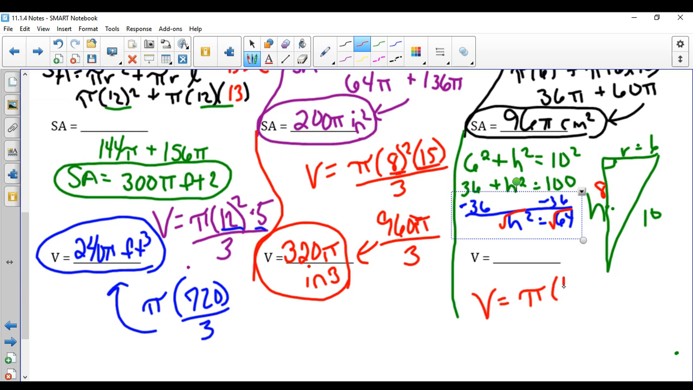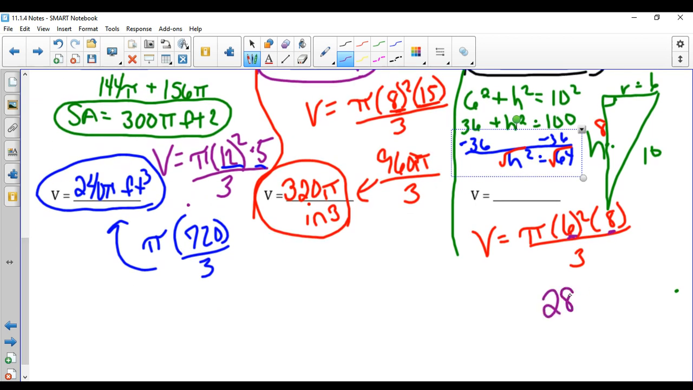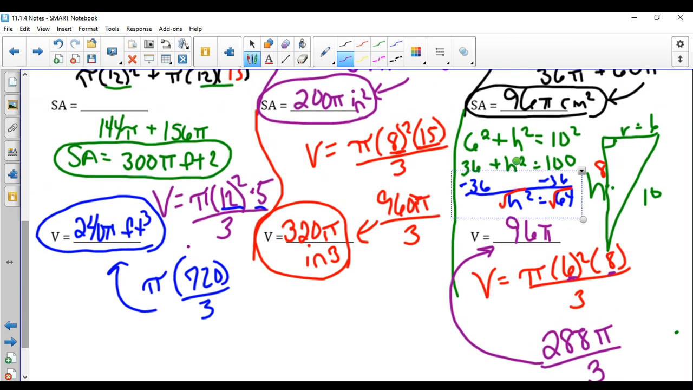Now we can plug that into our volume formula. So pi times our radius squared times our height divided by 3. So 36 times 8, so 6 squared is our 36. 36 times 8 would give us 288 pi divided by 3. And I know that this is going to reduce because I had a 6 in the original problem. So I know this will divide by 3, and that actually puts me at 96 pi. And we are on centimeters cubed for that.